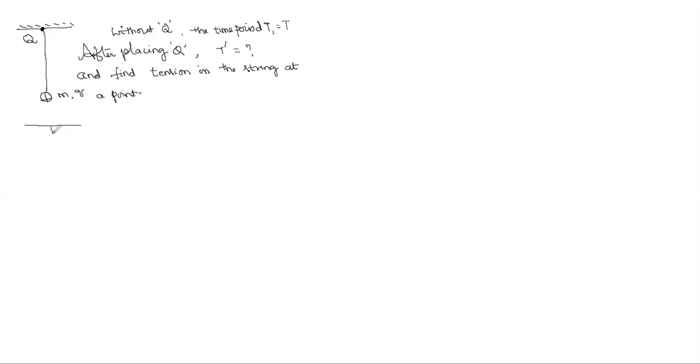Otherwise take T equal to mg, sir. Okay, Nana. Suppose I come to this position. Suppose this is the extreme position and this is the mean position. He is asking at a position, suppose somewhere here. At this position, I am going to find the tension in the string. Going to the second question first, first the tension in the string.